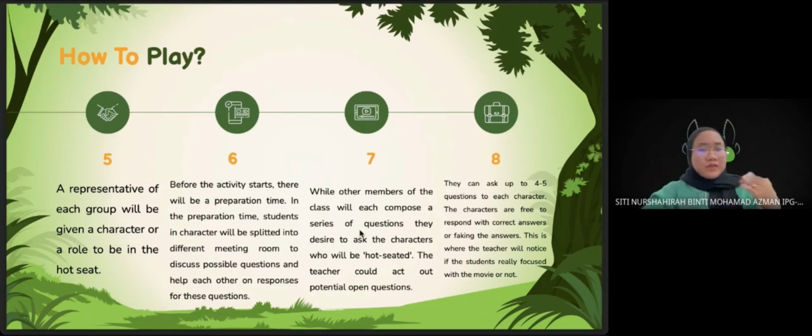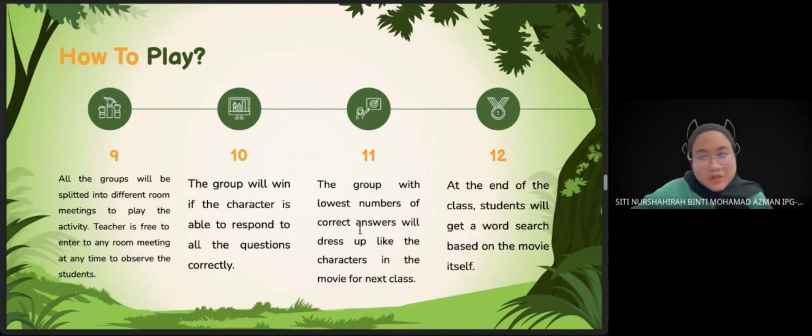And next, while the other members of the class will each compose a series of questions they desire to ask, the characters who will be on the hot seat and the teacher could act out potential open questions that will be asked to the character as well. And the students can ask up to 4 to 5 questions to each character. So the characters are free to respond with correct answers or they may be faking the answer. This is where the teacher will notice if the students were really focused on the movie or not.